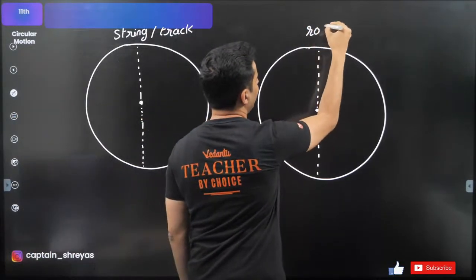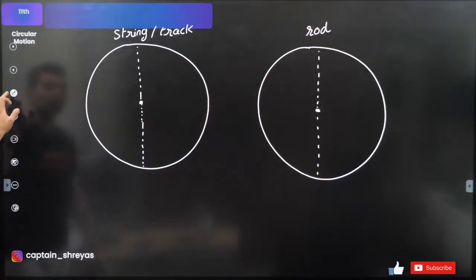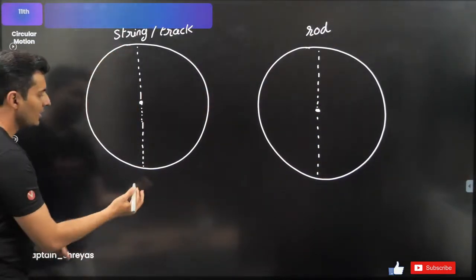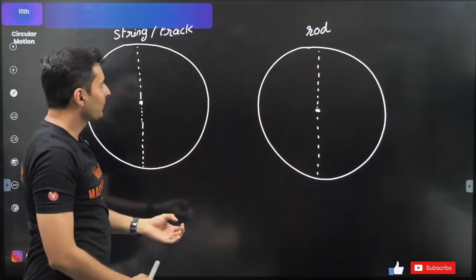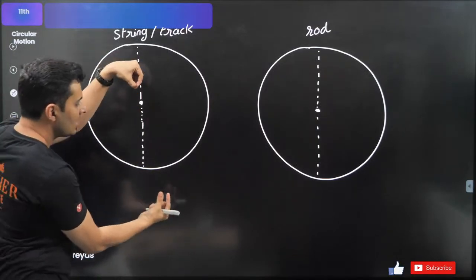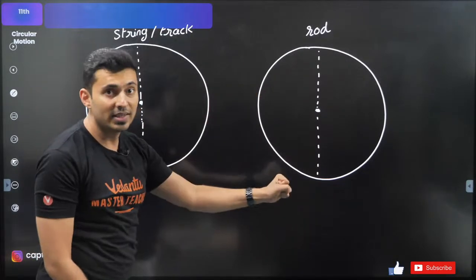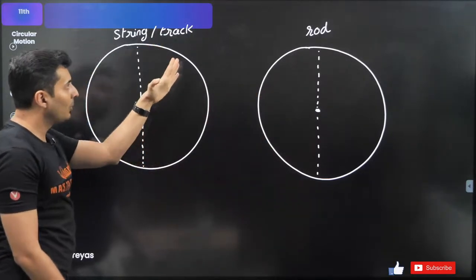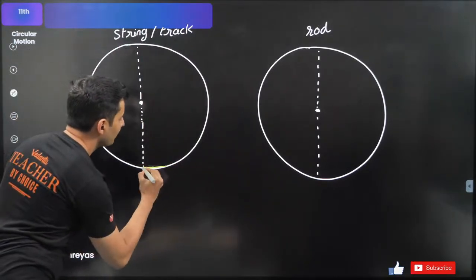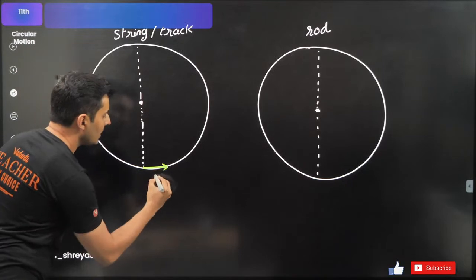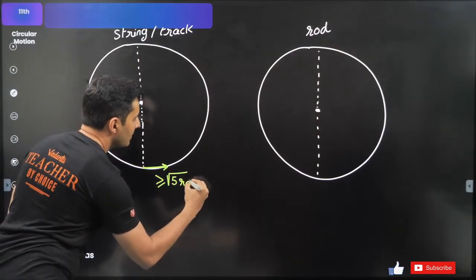The other is for a rod-like pendulum, where there is a rod and a mass attached and it has to go around. So for a string or a track where a car has to go upside down and come back, or there is a thread and a mass and you have to move that mass completely over the top without losing contact, without stopping, or without the string becoming slack, the minimum velocity at the bottom should be more than or equal to root of 5 rg.